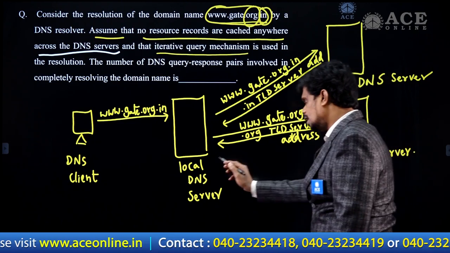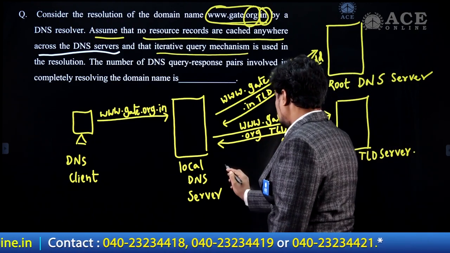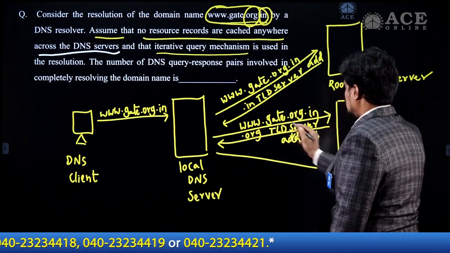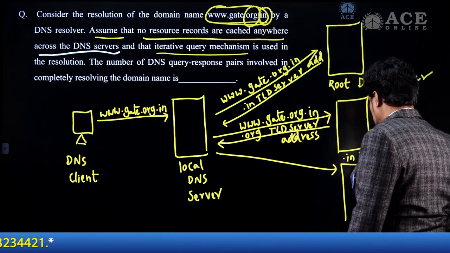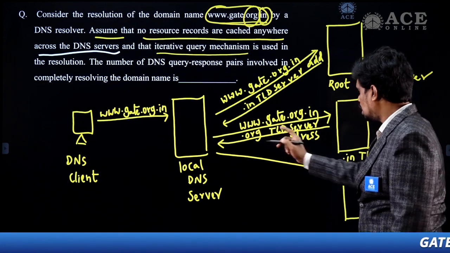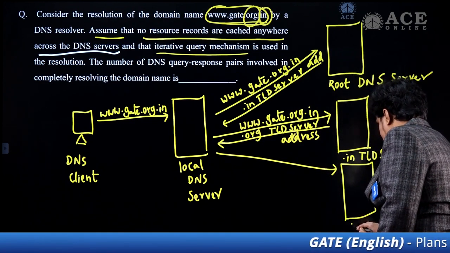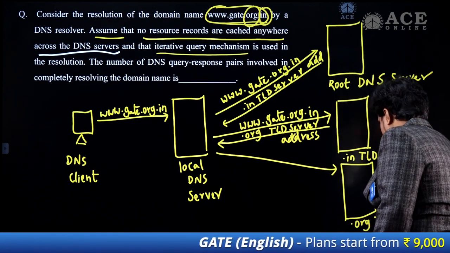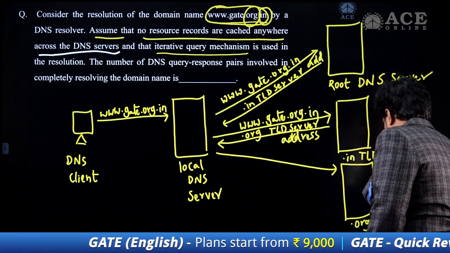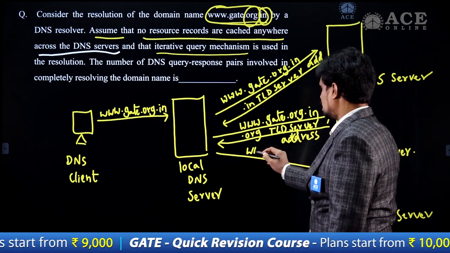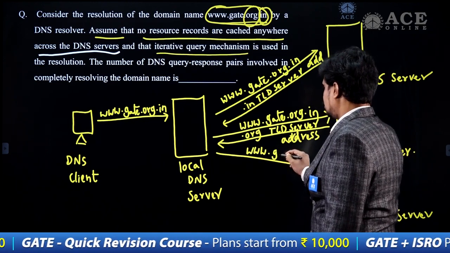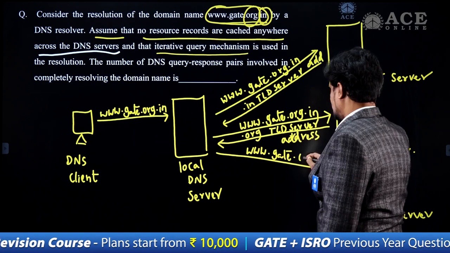Now this local DNS server will forward the same www.get.org.in URL request to this .org TLD server. So to this .org TLD server, this particular URL address is being forwarded by the local DNS server.